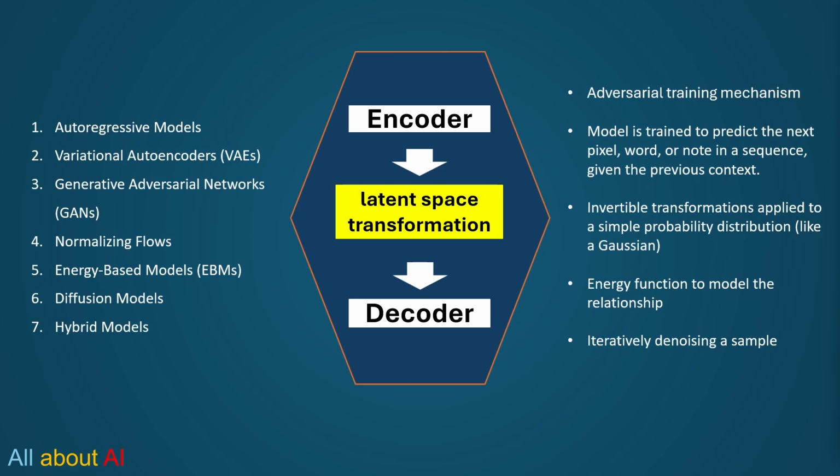We can see the adversarial training mechanism, which is used by GANs. Some models are trained to predict the next pixel or next word or node in a sequence given the previous context. This is the foundational block for autoregressive models. Invertible transformations apply to a simple probability distribution like Gaussian. This kind of application we can see in normalizing flows. Energy function to model the relationship. So all energy-based models, EBMs, use this concept. Iteratively denoising a sample. This is the fundamental concept behind diffusion models.